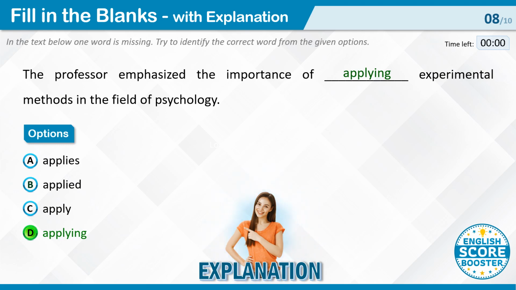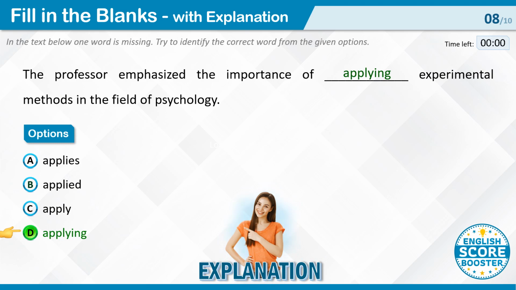Let's look at each option. Applies. This option is less suitable in this context because applies indicates a habitual or general action, rather than the ongoing and continuous emphasis the sentence implies. Applied. This option is not the best fit as applied suggests a past action. The sentence is discussing the present or ongoing importance of experimental methods. Apply. Apply indicates a general or habitual action, rather than the ongoing and continuous emphasis needed in this context. It is less fitting for the meaning the sentence intends to convey.